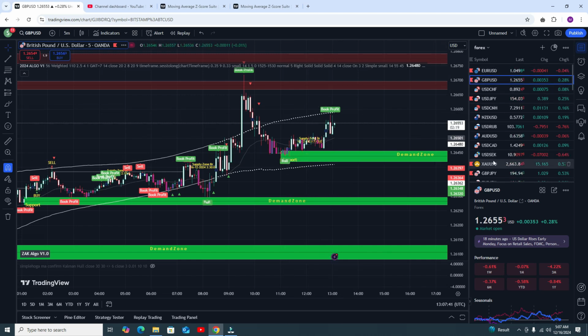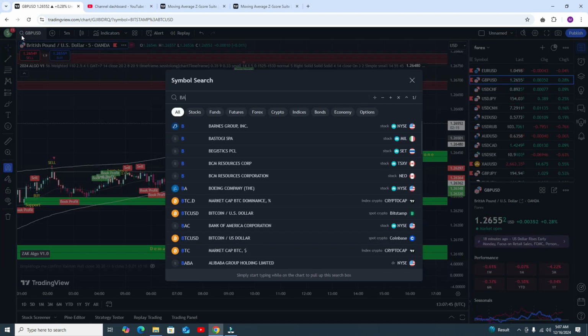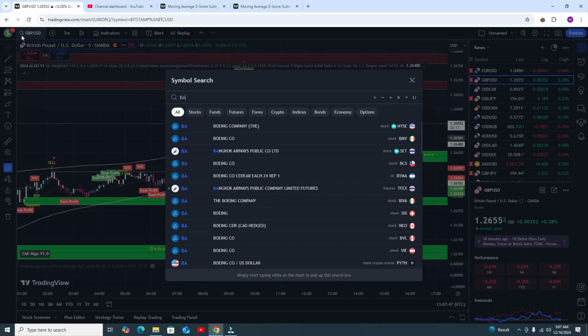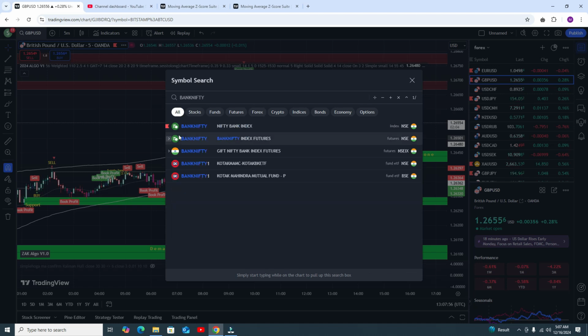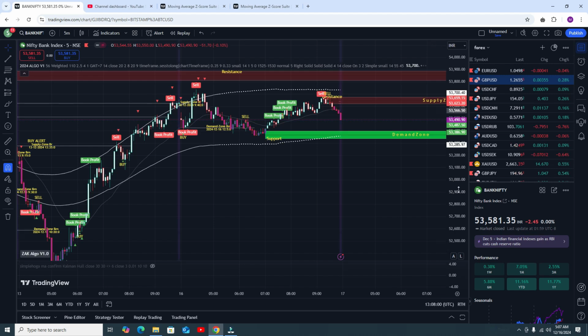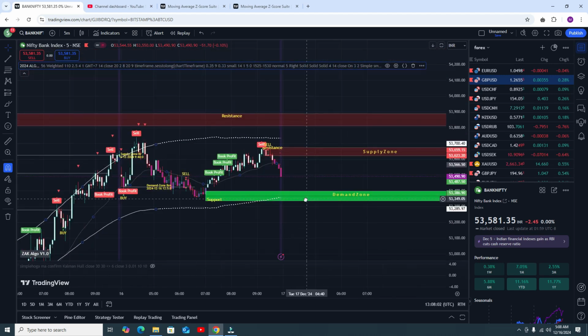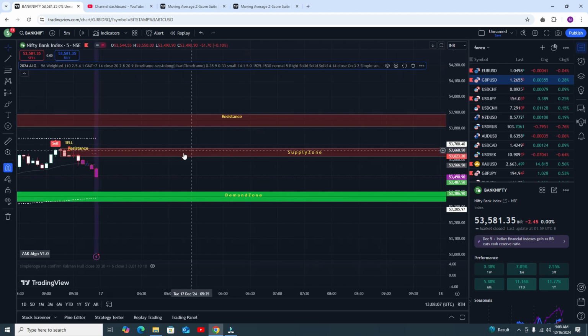Let's see the results again in some other pair, like the Indian market, because Indian viewers are contacting me asking if I can show the results in Bank Nifty and Nifty 50 or the Indian market. So Bank Nifty, and let's see. In Bank Nifty, this was the most recent sell signal. You can see you got two sell signals.